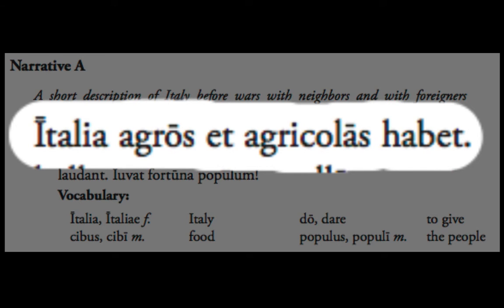So your Latin tells you, and you know this, you've just got to make sure to stop and think about it. Your Latin tells you that Italia is nominative, and that's going to be the subject of your sentence, and that agros and agricolas can't be nominative, and are actually accusative, and so they're going to be the objects of the sentence. But knowing that Italia is nominative and that agros is accusative should, and you'll get better at this as we do more practice, tell you that Italian fields can't be correct. So, as you're going into reading Latin, make sure that your English assumptions don't override what you know about Latin.